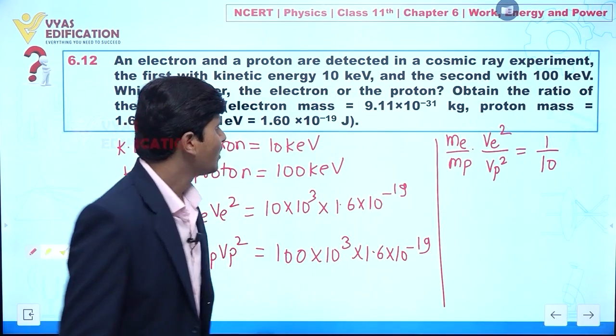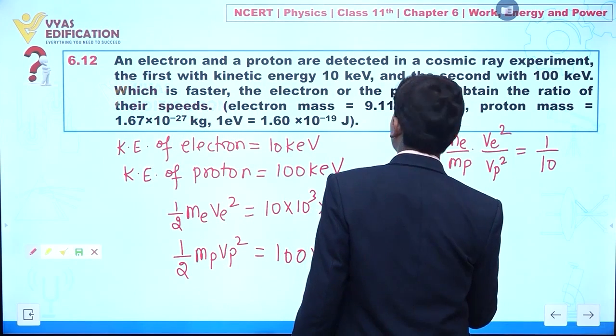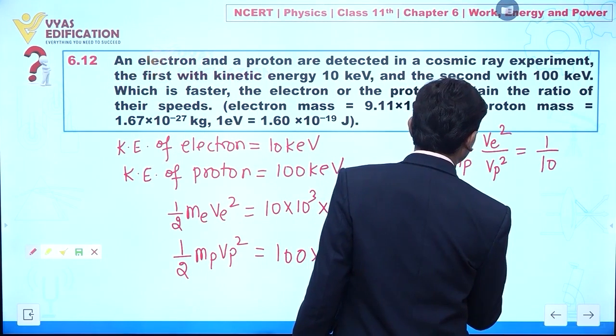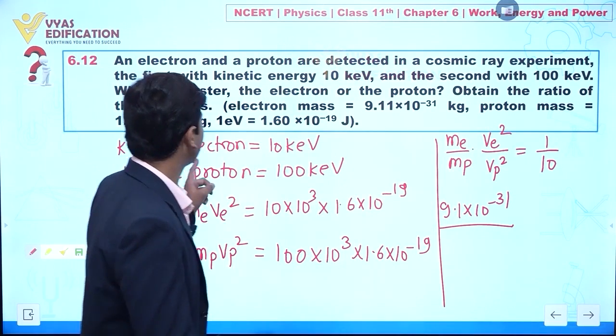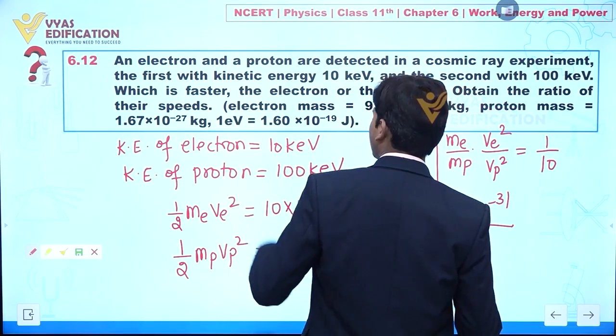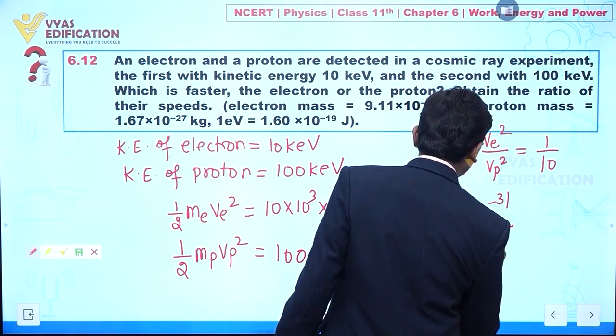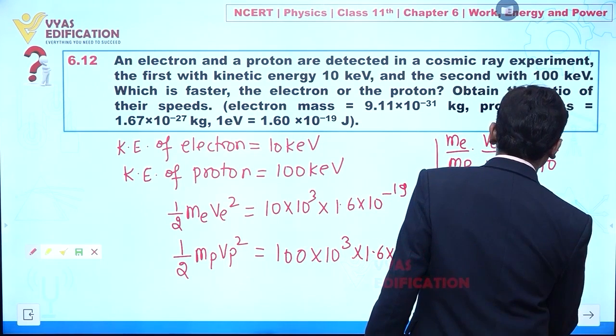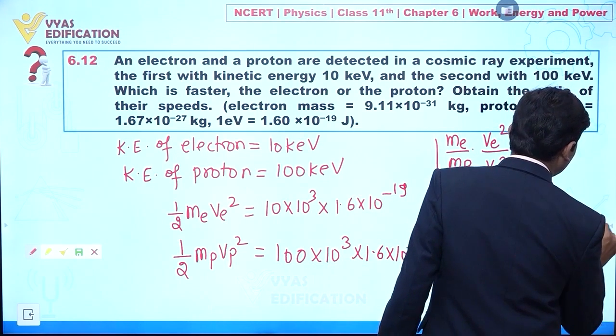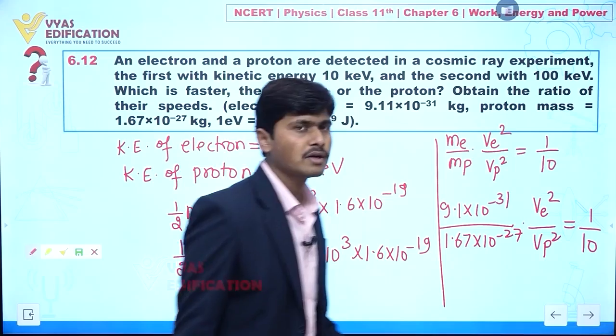Clear? So now, mass of electron is given as 9.1 into 10 to the power minus 31, divided by mass of a proton, which is 1.67 into 10 to the power minus 27, multiplied by Ve square over Vp square, and this is equal to 1 by 10.